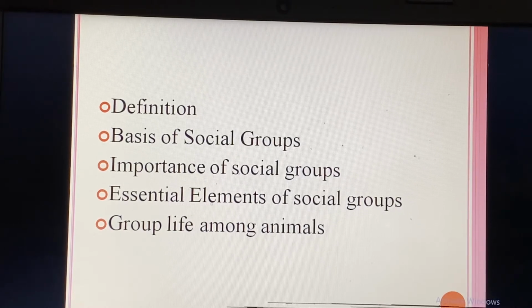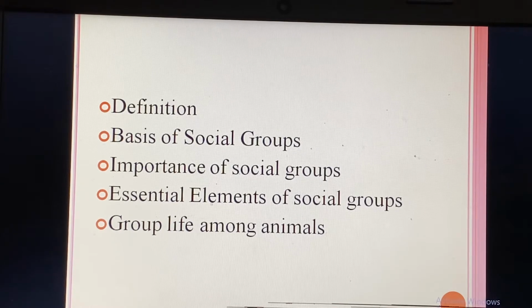We are going somewhere, and we went to the airport, and we see a lot of people there. We are not a group, we are an aggregate. There is a large number of people. But if we are talking on a long distance call to someone else and interacting with them through that phone, discussing something that is common, that is why we are discussing with that far-flung neighbor or far-flung relative. So here we can see that interaction exists. So there we form a social group.